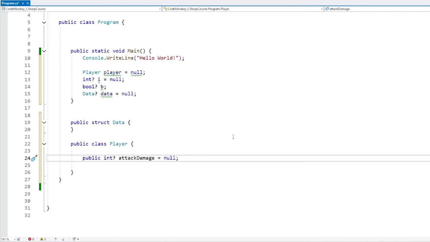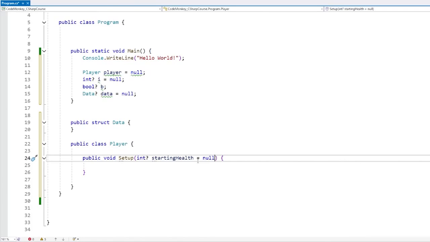Or alternatively, nullables can also be very useful as function parameters. So for example, let's say we have some kind of setup function. We use this to set up our player. And in here, we can receive an int for the starting health. And if we do it like this, then this one is a mandatory parameter. If we wanted the player to keep whatever health was set in the prefab itself, meaning if we did not want to override it with any kind of starting health, we can just define it as nullable and then default it to null. Again, that would make a lot more sense as opposed to making a normal int defaulting to 0 and then having to remember that, okay, if the health is 0, that means do not override what is on the prefab. Instead, we set it to null, and this one makes quite a lot more sense.